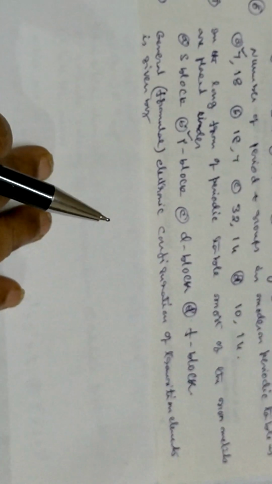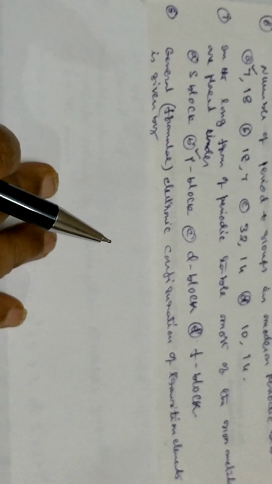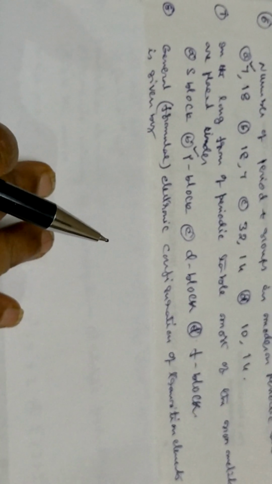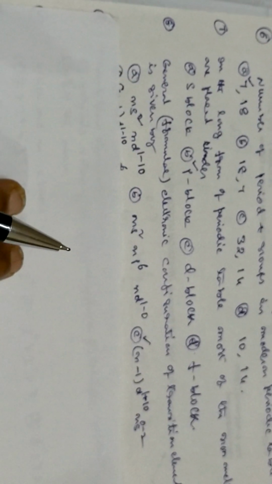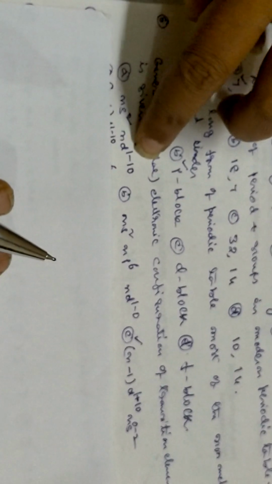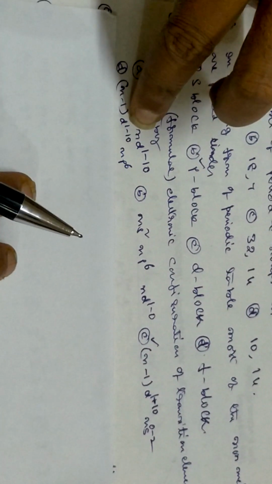What is the general formula of the transition elements? S is completed, then D is coming. D is 1 less than the principal quantum number N. So it should be ns2 nd1-10. Is it right? No, because it should be less than N; it should be N minus 1.